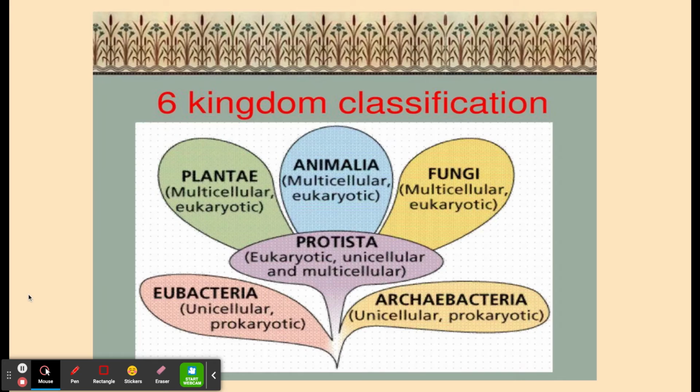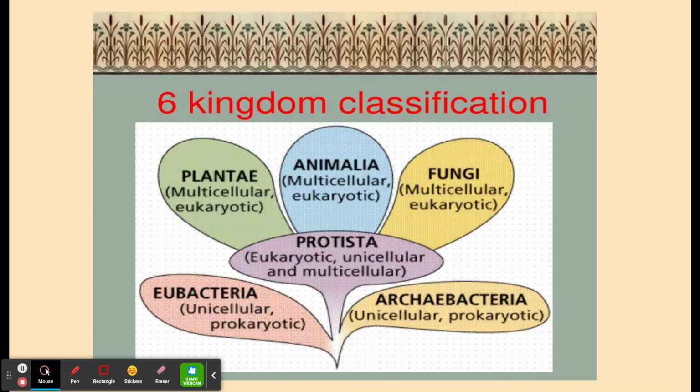So here's a way to look at how the six kingdoms are classified. Like I mentioned, we are part of the animal kingdom, or the Animalia kingdom. The organisms in this kingdom are multicellular, which we know is more than one cell, and have eukaryotic cells. Plants also are multicellular and eukaryotic, but the thing that's different is that plants make their own food, so they fall into their own category and they perform photosynthesis.